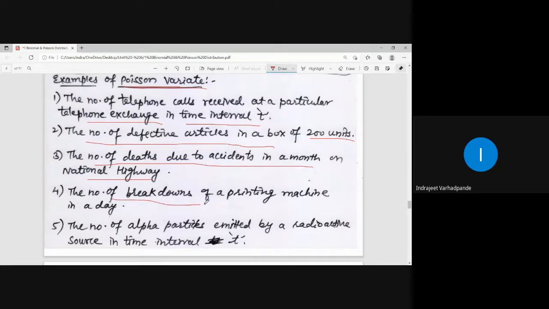The number of breakdowns of a printing machine in a day. The number of alpha particles emitted by a radioactive source in a time interval t. All such situations come under the case of the Poisson distribution. So telephone calls, very few telephone calls are received if you consider a simple time interval.